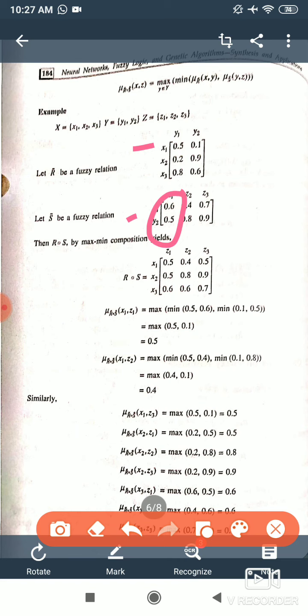Which one is minimum? 0.5. Next is 0.5 and 0.5. Which one is minimum? 0.5. So we have two values, 0.5 and 0.5.